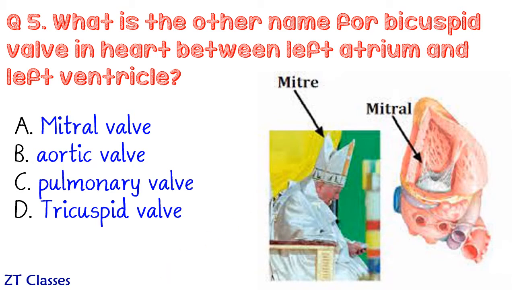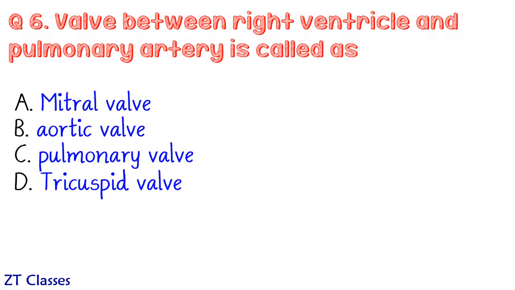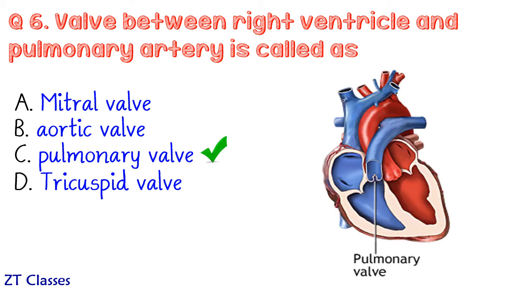The name of valve between right ventricle and pulmonary artery? Well, the right answer is pulmonary valve.